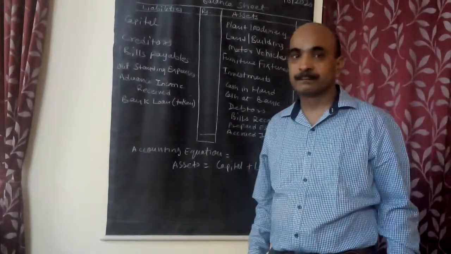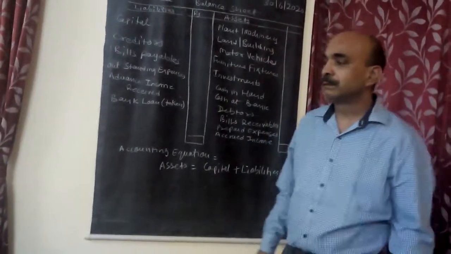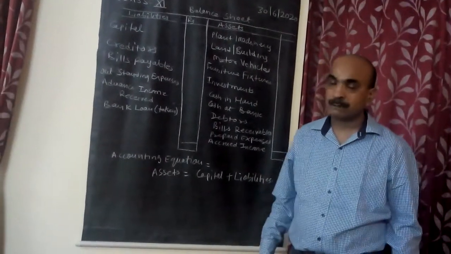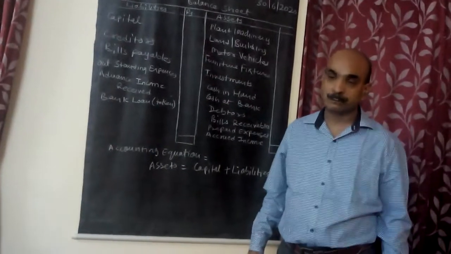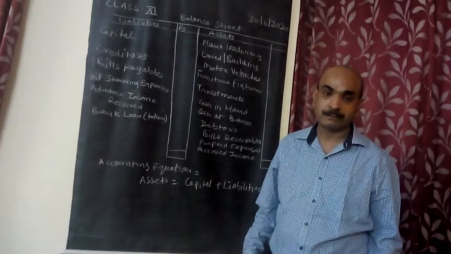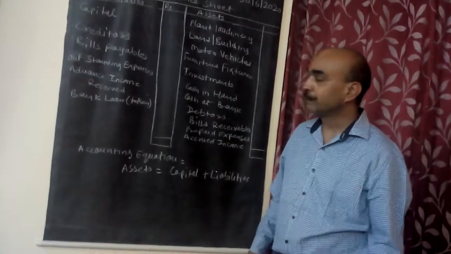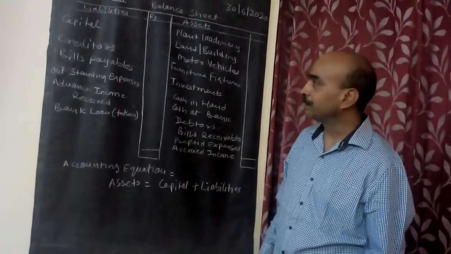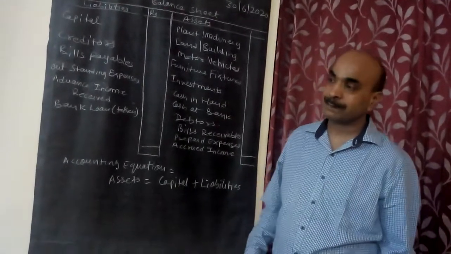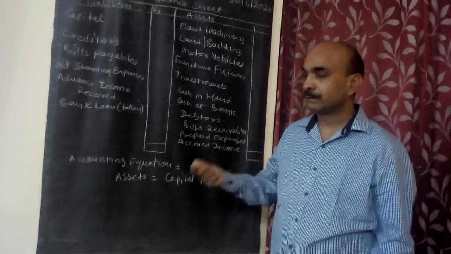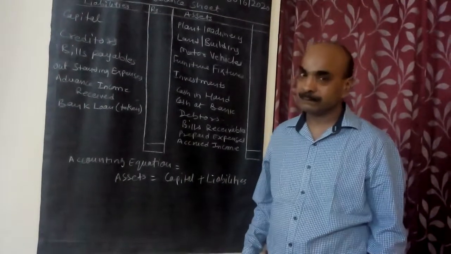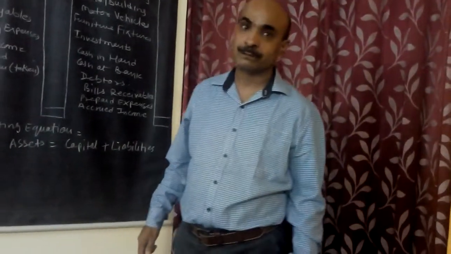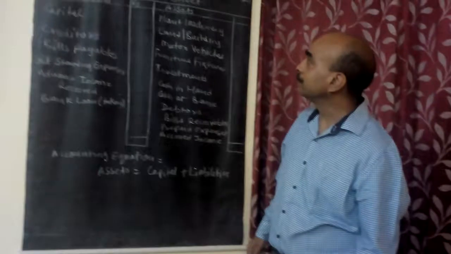Good morning, children. Yesterday I gave you the notes on the accounting equation. I have also given you what items to be debited and what items to be credited in different situations, different cases. I have told when to debit the assets, when to credit the assets, when to debit the capital or when to credit the capital, when to debit the liabilities and when to credit the liabilities. Same way expenses and incomes, the various cases and situations. Now we'll be seeing the balance sheet.